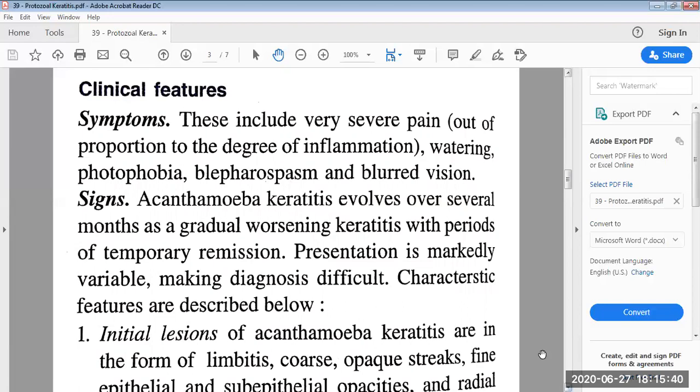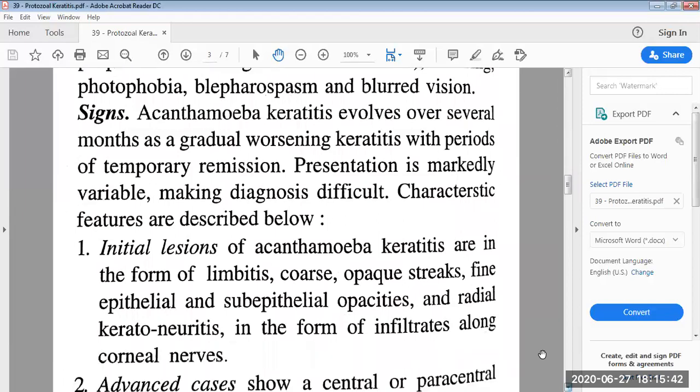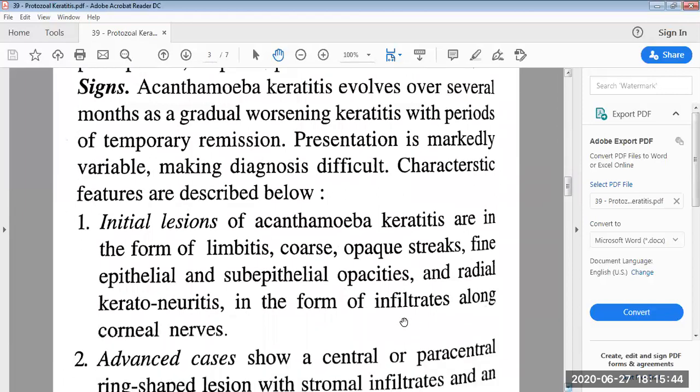Then come the signs of Acanthamoeba keratitis. It evolves over several months as a gradual worsening keratitis with periods of temporary remission. Presentation is markedly variable, making diagnosis difficult.